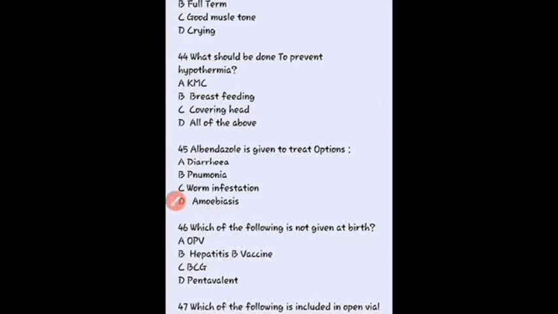Okay. Then a newborn requires the initial steps of resuscitation if he is, so here our right answer is not crying. If the neonate is not crying, then we should immediately start the resuscitation. Okay. Next question, what should be done to prevent hypothermia? So here our right answer is all of the above.